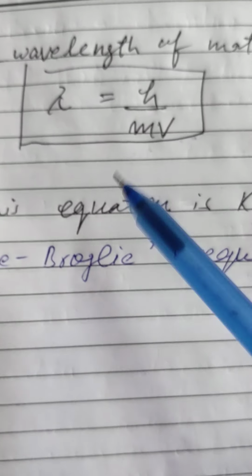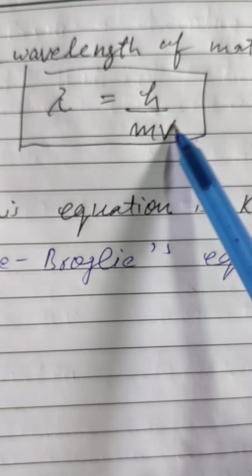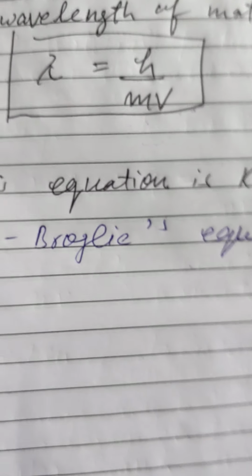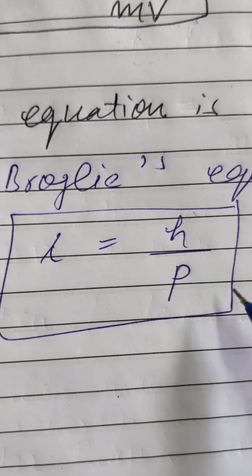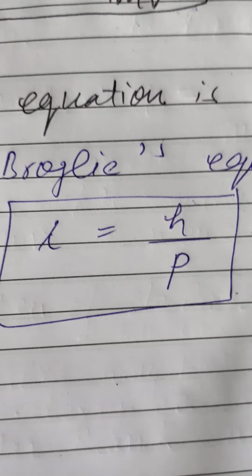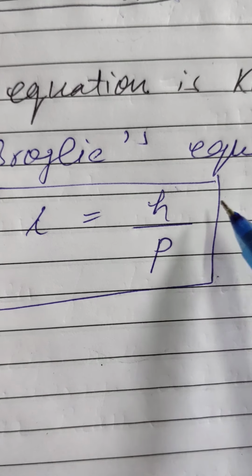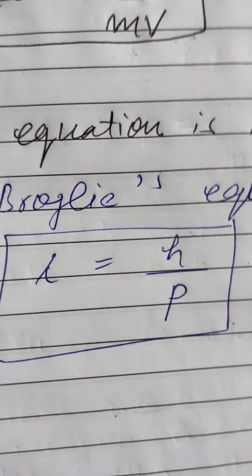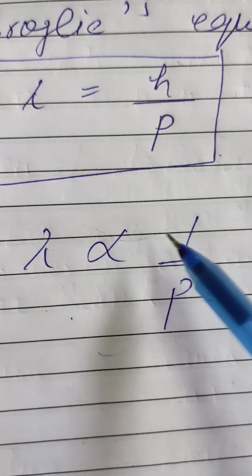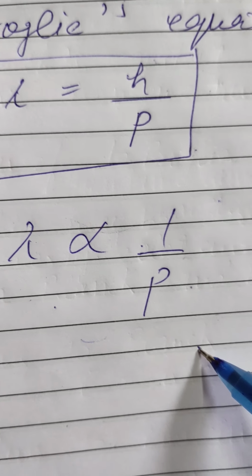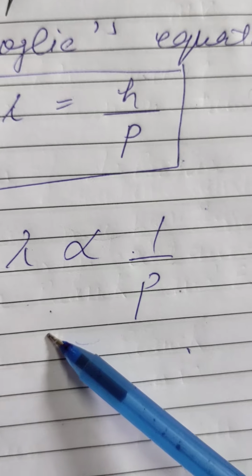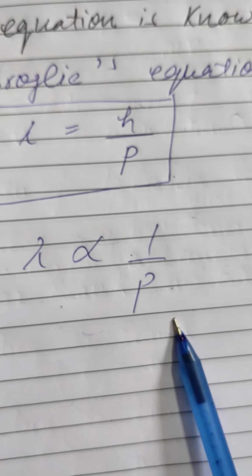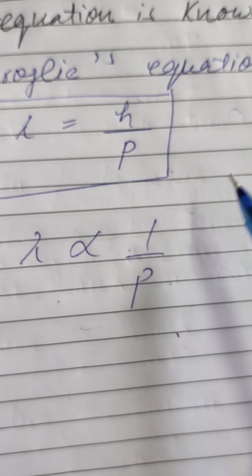In place of mv we can put the value of p also, because mv is equal to momentum. So wavelength is equal to h upon p also. As h is the Planck constant, we can say that lambda, that is wavelength, is proportional to 1 upon p, meaning momentum. It means that the wavelength of a particle in motion is inversely proportional to its momentum. This equation is known as the de Broglie relation.